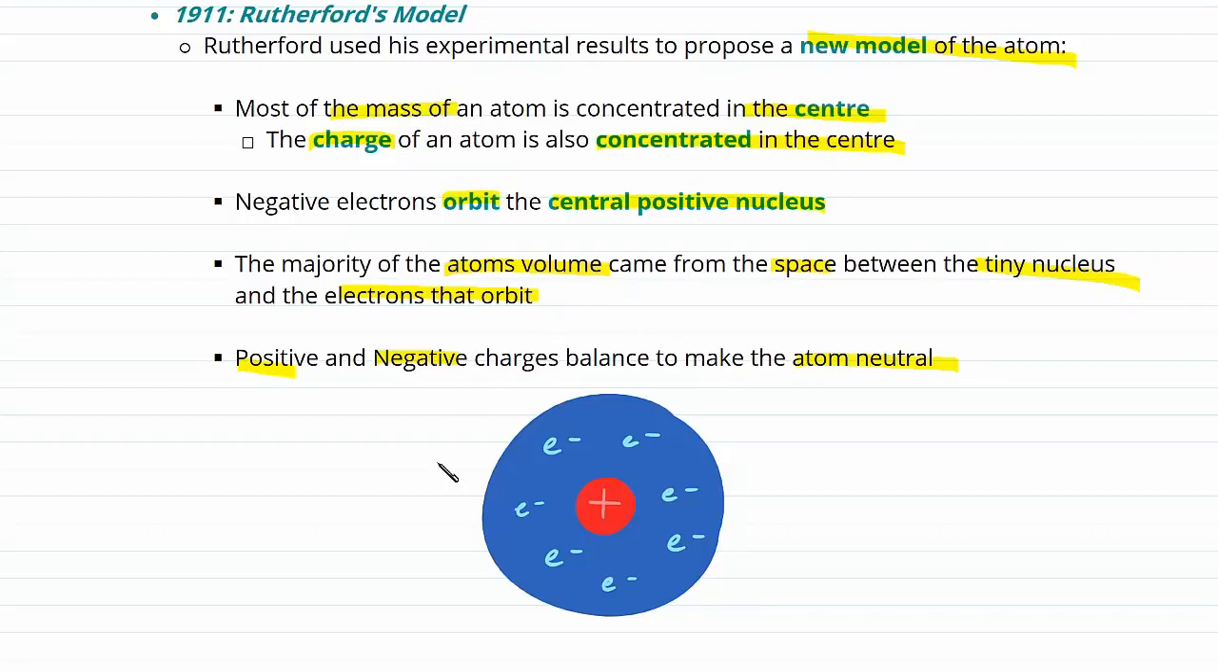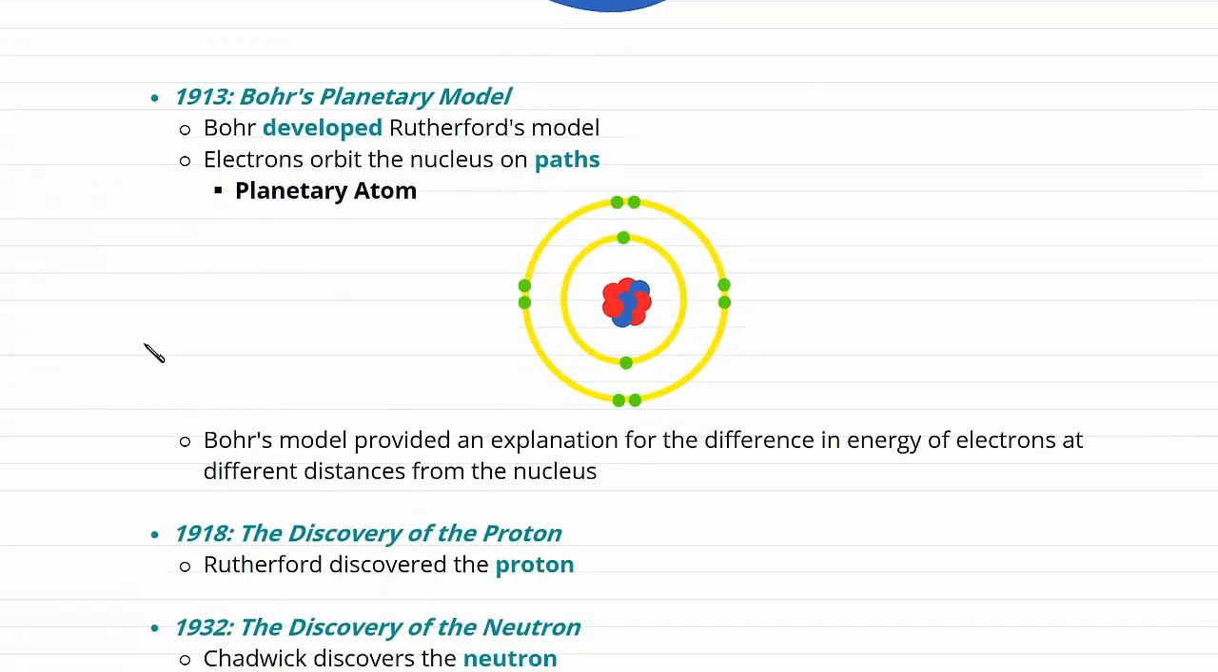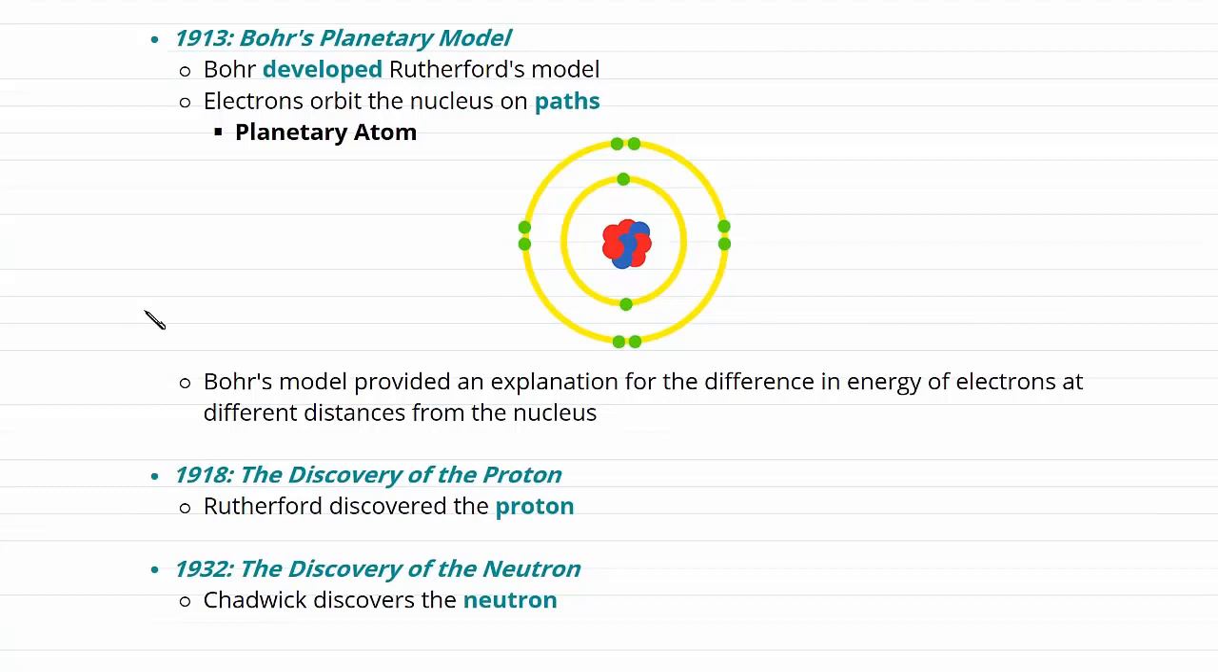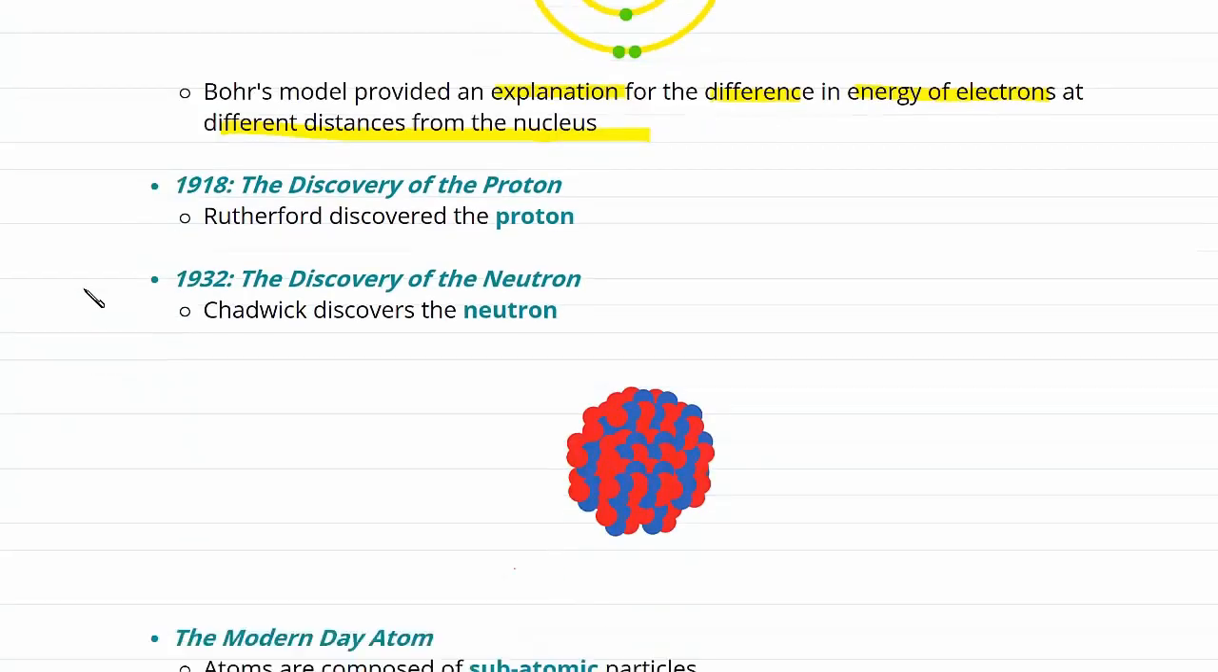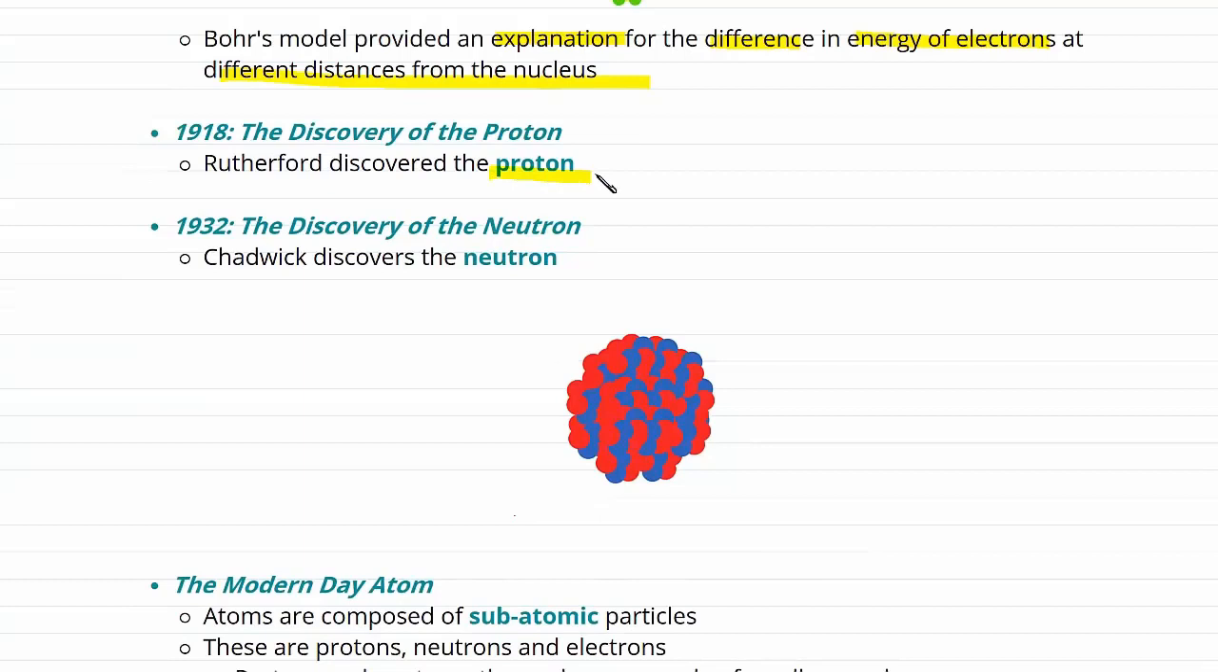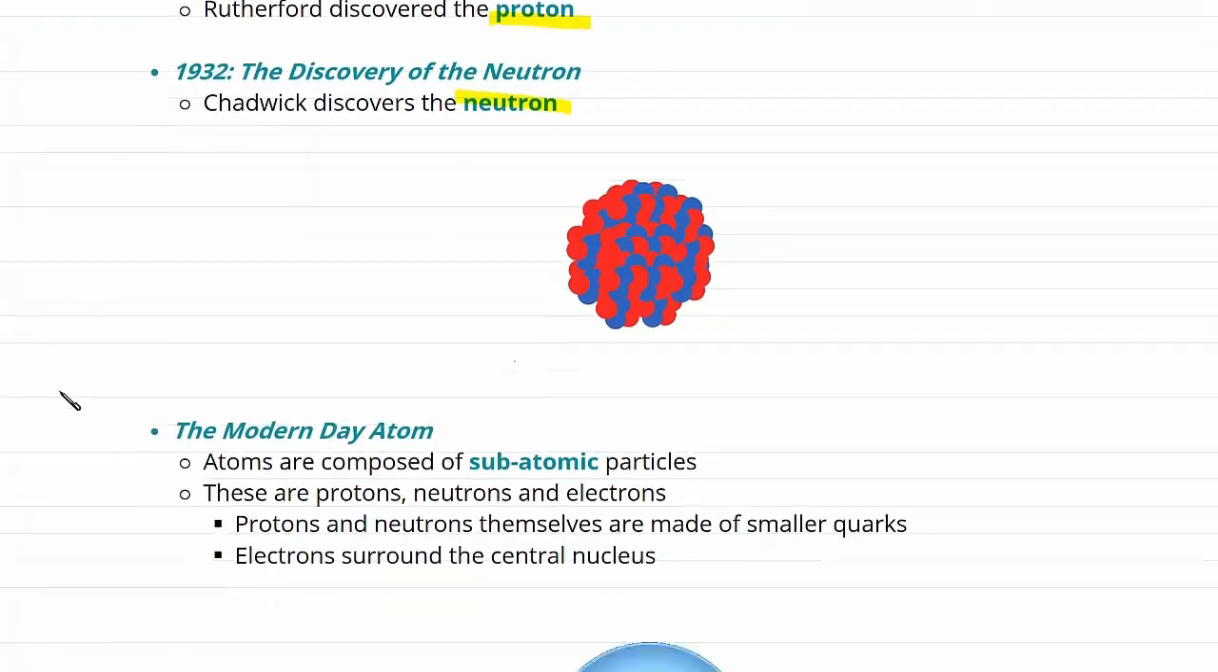And you can see Rutherford's model would have looked something like this, with our tiny positive central nucleus and our electrons surrounding it. Well, in 1913, Bohr developed Rutherford's model. He said that electrons orbit the nucleus on clear paths, and his model is known as the planetary atom. Bohr's model was quite useful because it actually provided an explanation for the difference in energy of electrons at different distances from the nucleus. Later scientific discoveries, such as the discovery of the proton in 1918 and the discovery of the neutron in 1932, have further developed our scientific understanding.